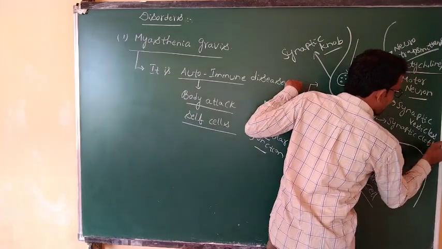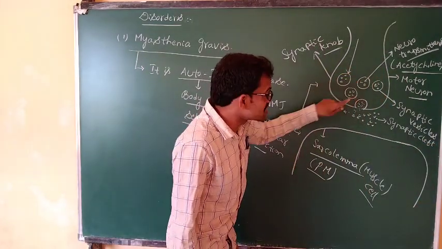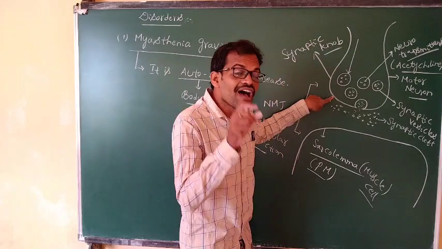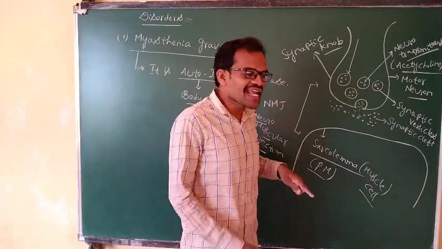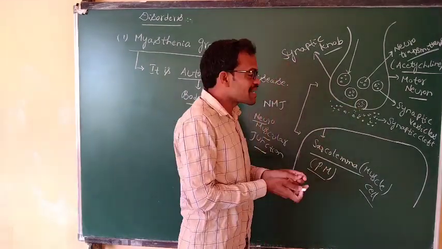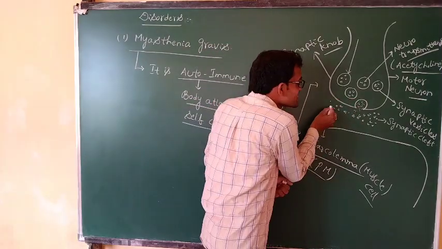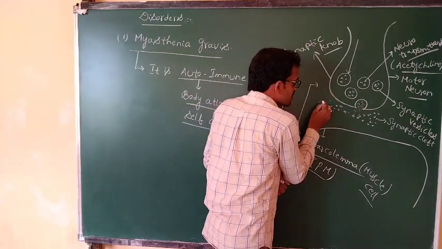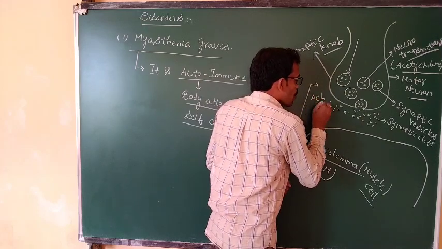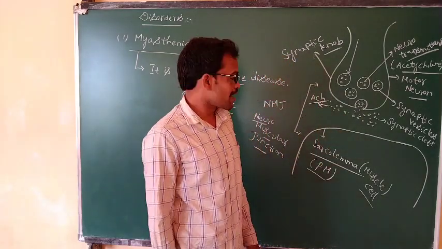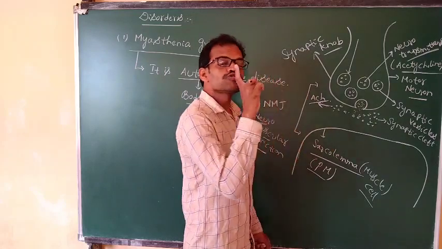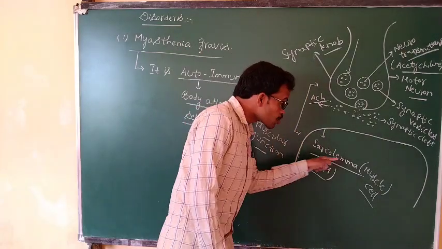The synaptic vesicles fuse into the presynaptic membrane, and from this presynaptic membrane the synaptic vesicles release acetylcholine chemicals. What are the chemicals? Acetylcholine. Across the cleft is the post-synaptic membrane, the sarcolemma.